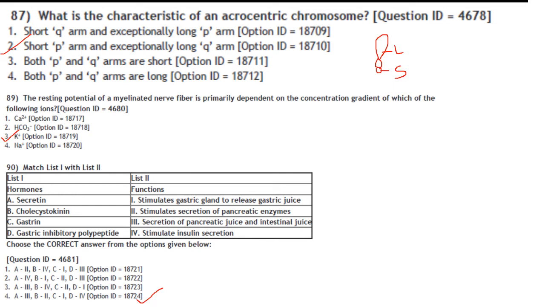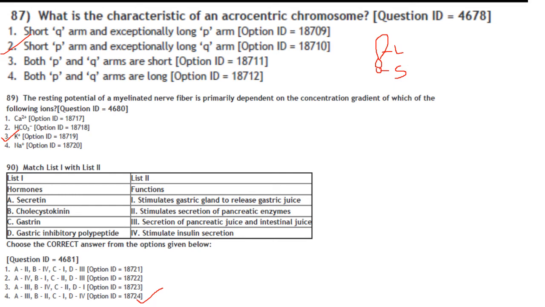So long arm will be exceptionally long, and short arm will be very small. So the short arm of the chromosome is labeled as P, and the long arm is labeled as Q. So the answer will be short P arm and exceptionally long Q arm. Answer is option 2. Then next one.